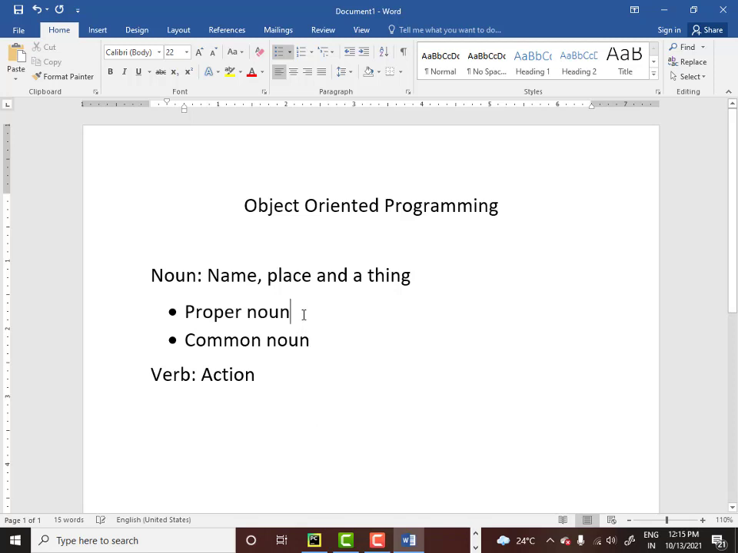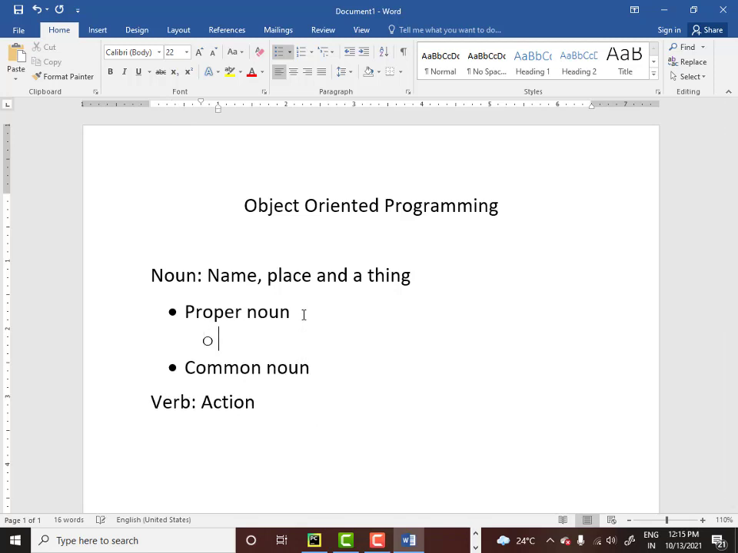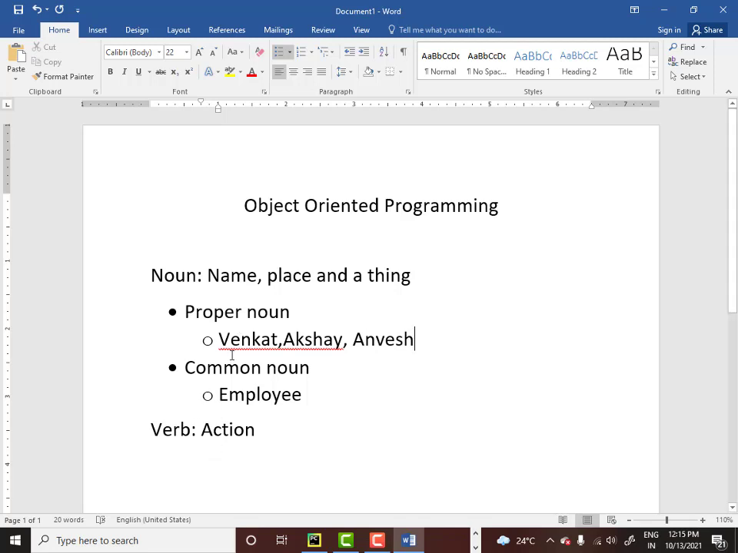So what is a proper noun? A proper noun is a specific noun, and a common noun is a generic noun. Let us take one example. Let's say I have a common noun called employee. But what are proper nouns? Proper nouns can be Venkat, Akshay, and Anvesh. These are proper nouns.